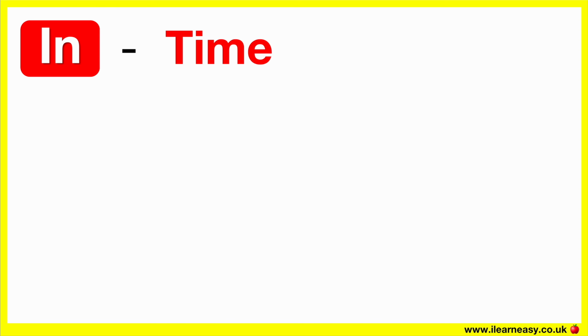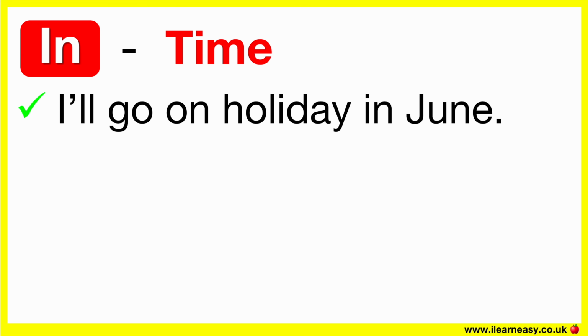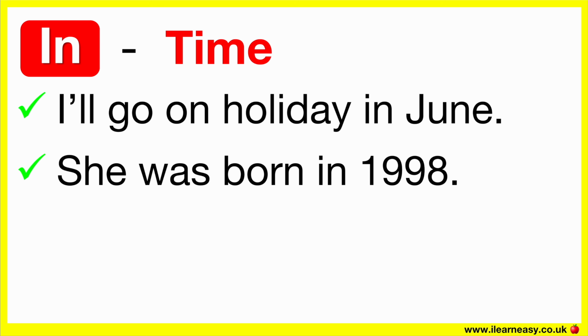In is used to refer to longer periods of time, such as months, years, seasons, or parts of the day. For example, I'll go on holiday in June. June is a specific month. She was born in 1998. 1998 is a year.